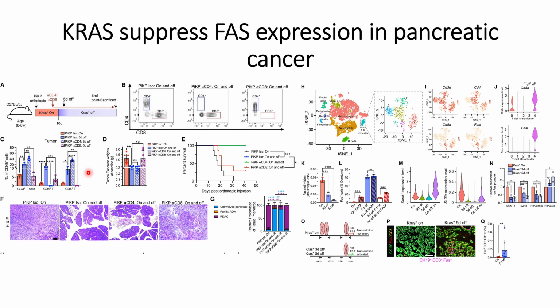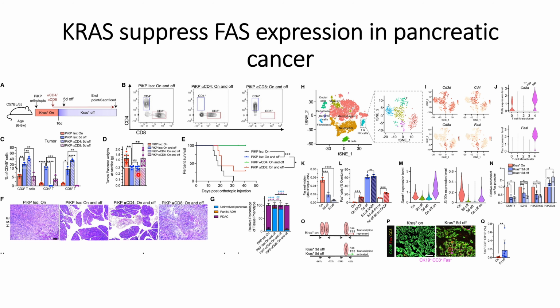When they check the effect of depleting CD4 and CD8 plus T cells on tumor weights, they find that with anti-CD8 they do not see any difference in pancreas weight compared to the control, whereas with anti-CD4 they see a decrease in tumor pancreas weight compared to the control.